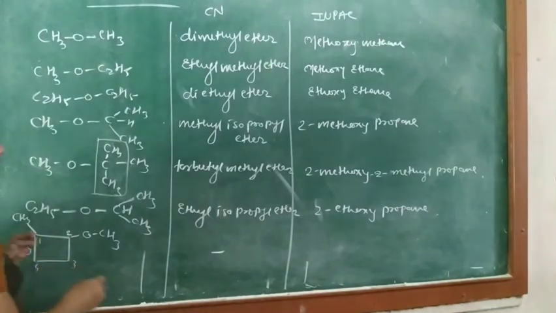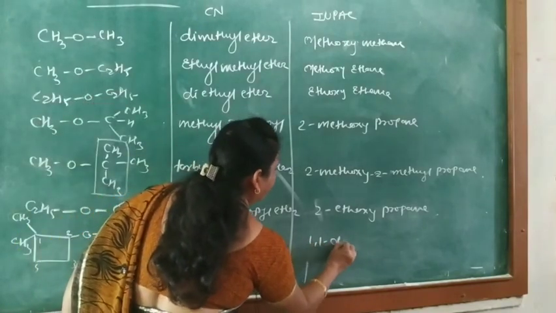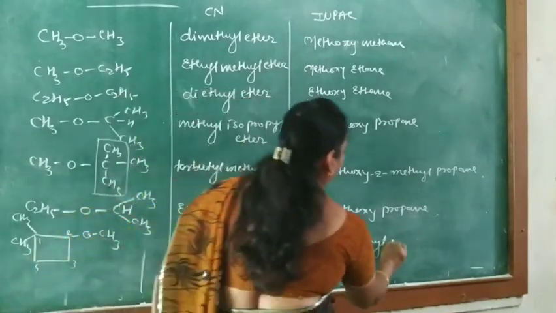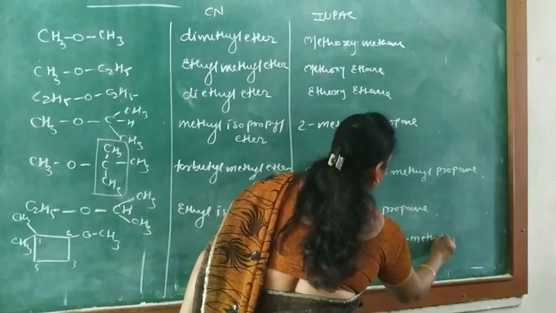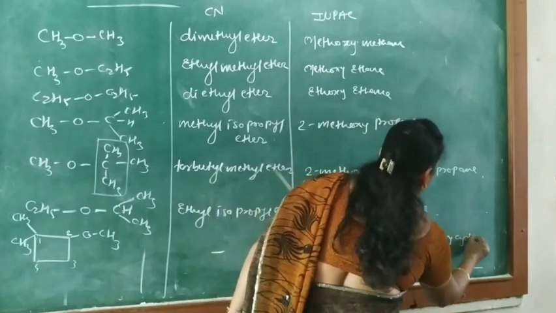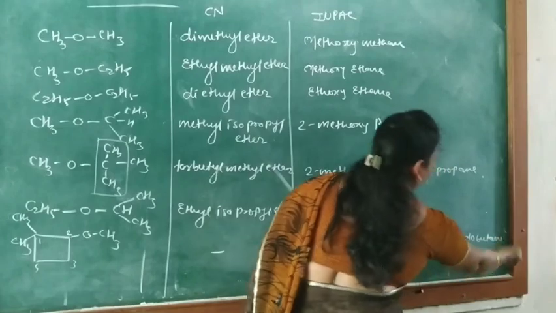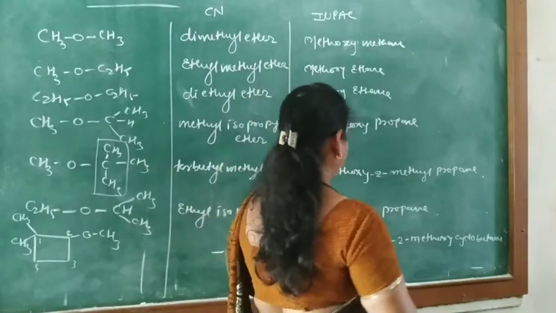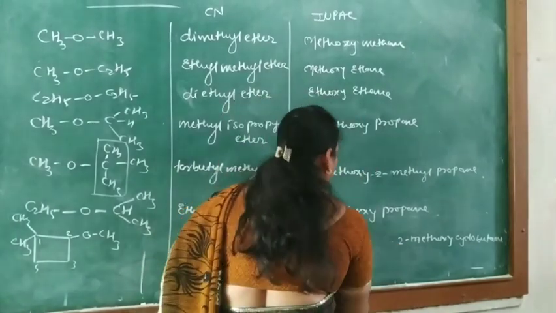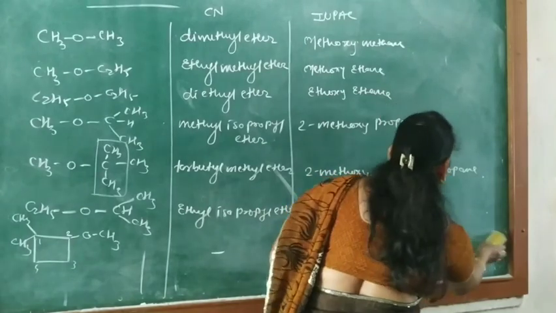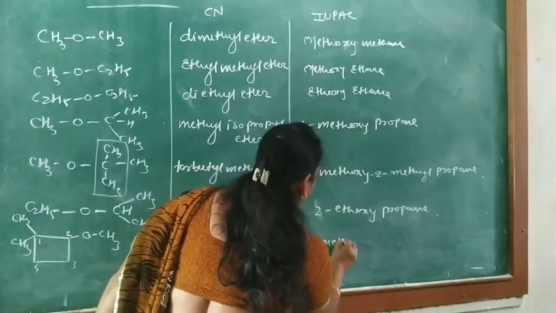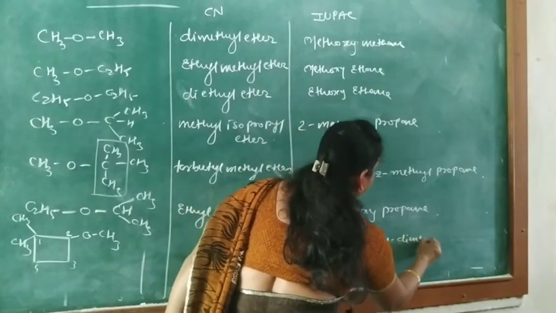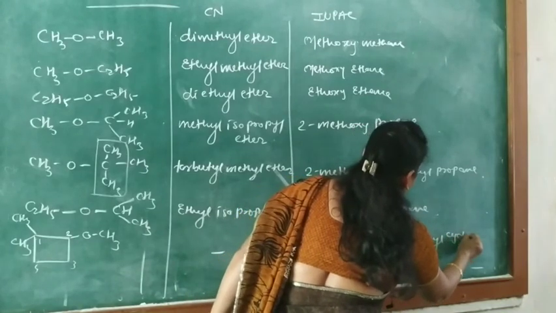At position 1 there are 2 methyl groups, so 1,1-dimethyl, and then 2-methoxy cyclobutane. So in this way, 2-methoxy-1,1-dimethylcyclobutane.